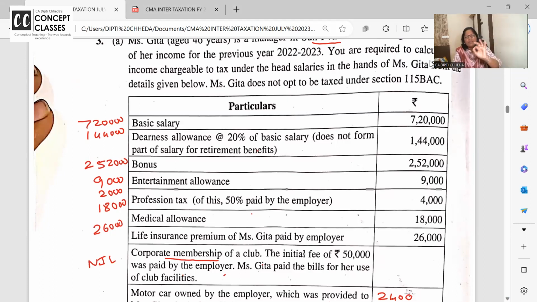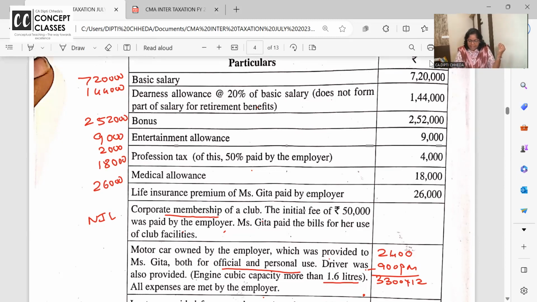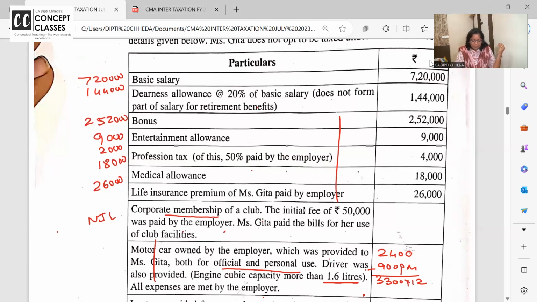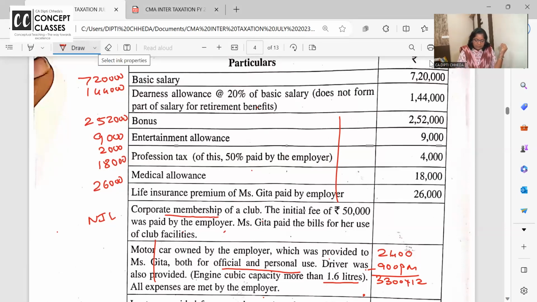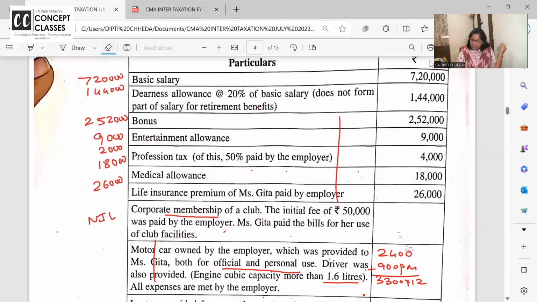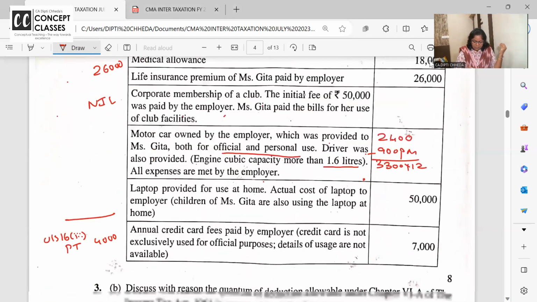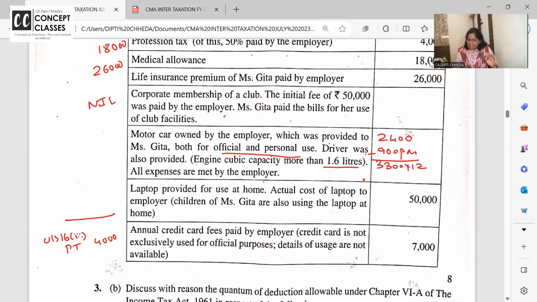Basic salary 720. DA, whether you take it for retirement or not, basically DA is taxable. Bonus is taxable. Entertainment allowance is taxable. And profession tax 50% paid by employer, so taxable. Medical allowance is taxable. Life insurance, yeah, life insurance is taxable.